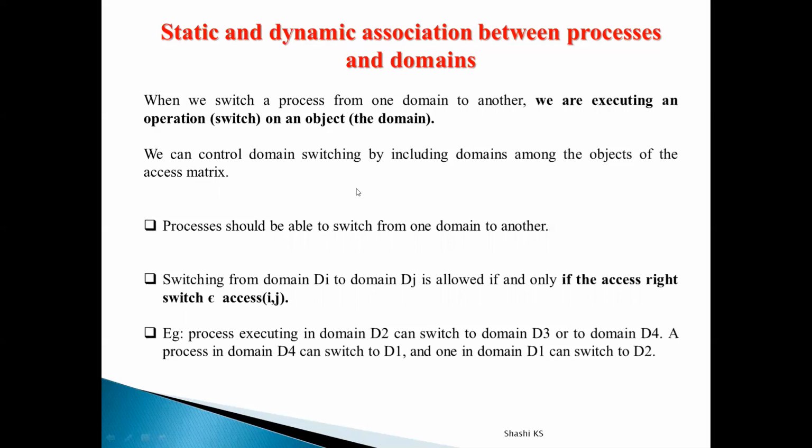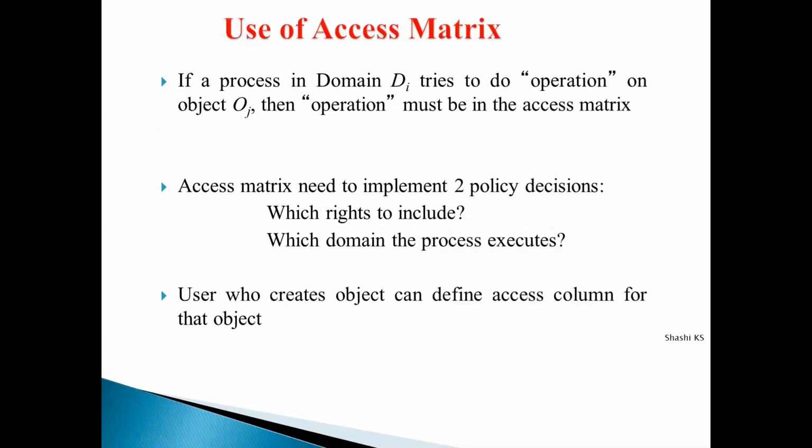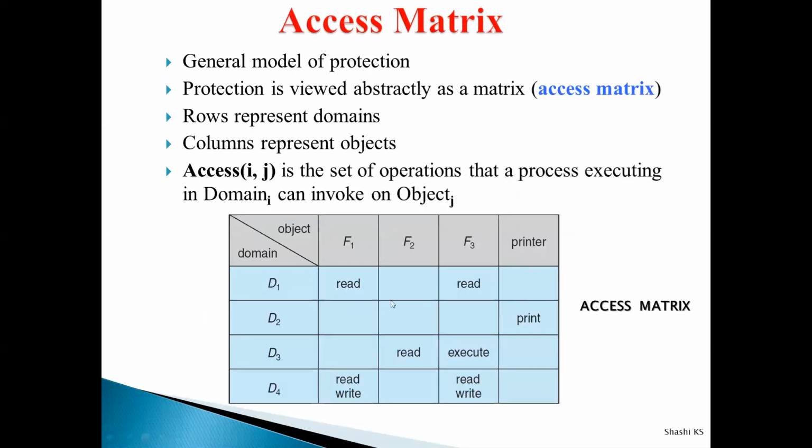Just try to understand, whenever there is a dynamic association between processes and domains, it means that the process is going to use different resources at different points of its lifetime. So in that case, a domain switch is said to occur. We just now saw the basic representation of our access matrix, right? So how do we accommodate the domain switch?